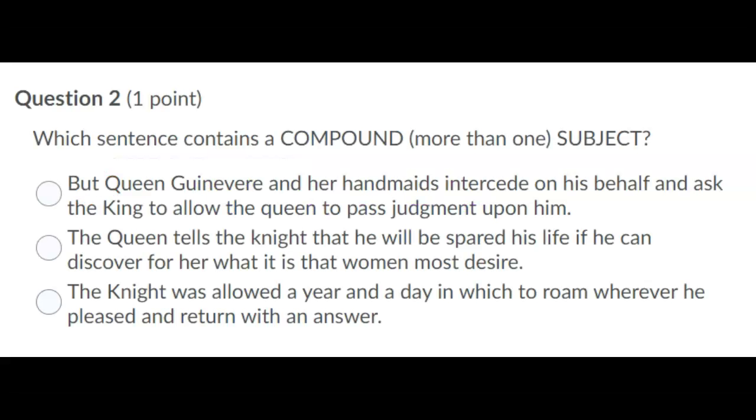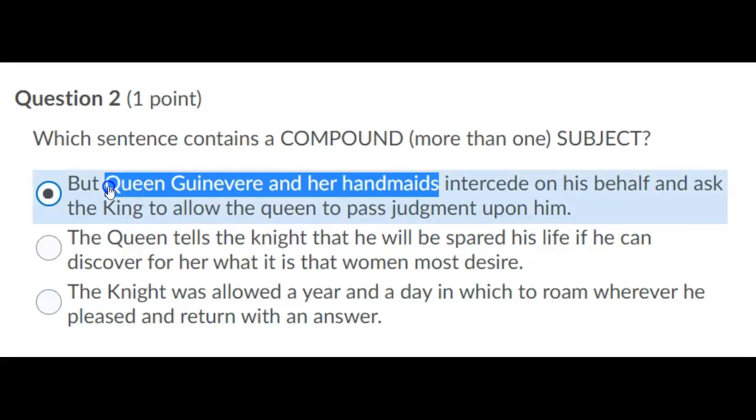So in question number 2, which one has a compound subject? We're going to look at this first one. Queen Guinevere and her handmaids, ooh, that's 2 people, intercede on his behalf and ask the queen or the king to allow the queen to pass judgment upon him. This one has 2 subjects, Queen Guinevere and the handmaids.